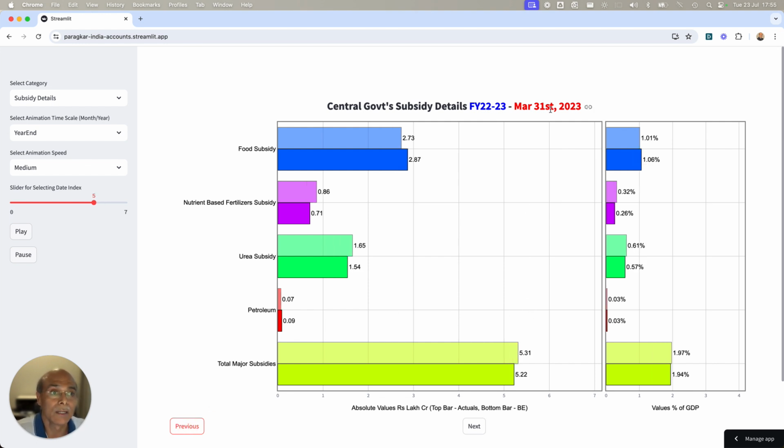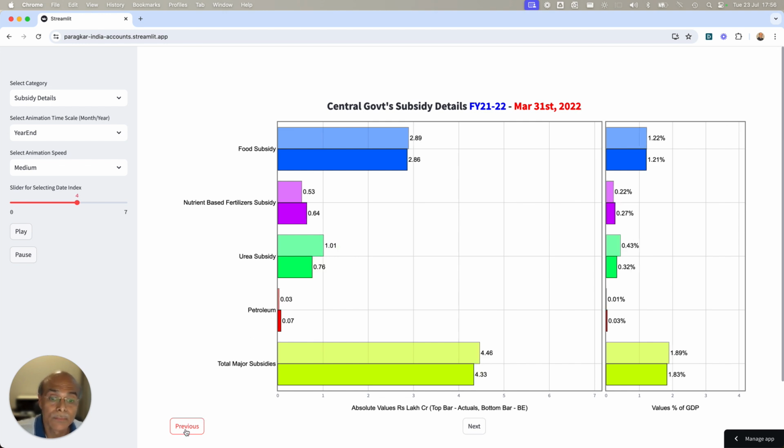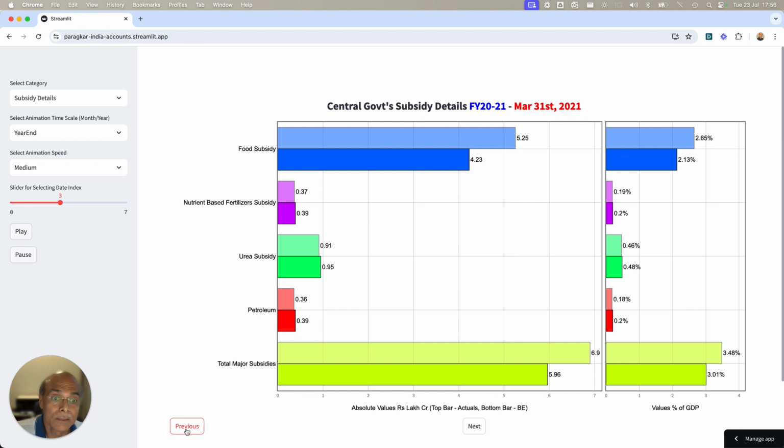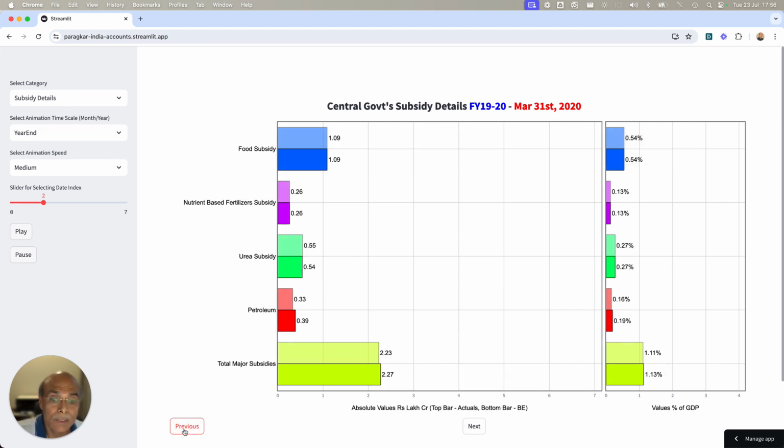See, on 31st March 2023, the subsidy number was 5.22 lakhs, which is 1.94% of the GDP. Petroleum subsidy is still low, and if I go back in time, look, on 31st March 2024, both food subsidy and petroleum subsidy were high, and the overall subsidy was very, very high. And if I go previous, you see petroleum was still higher and the overall subsidy numbers were low.